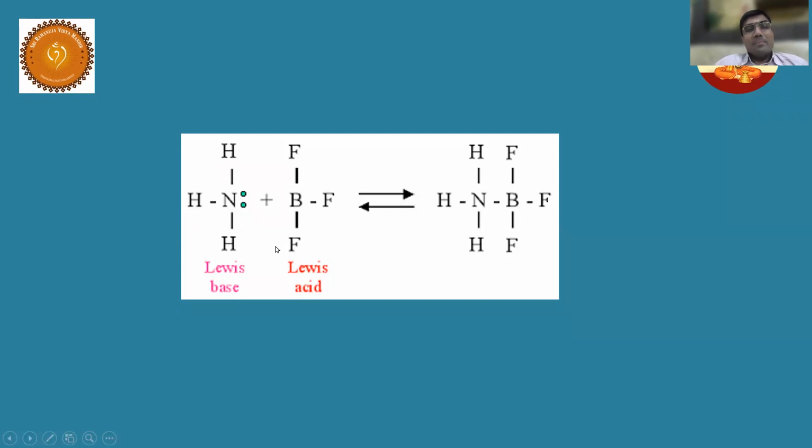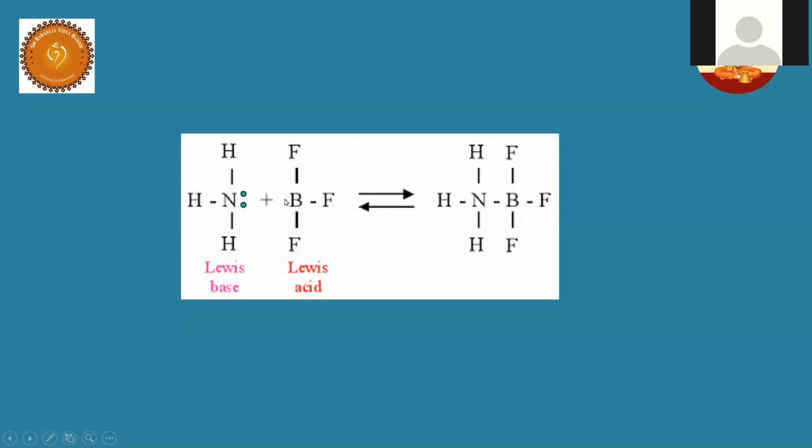So how many electrons does BF3 have? A bond means 2 electrons. 2 electrons here, 2 electrons here, 2 electrons here. So how many electrons are in BF3? 6. How many is it short of an octet? 2, sir. So it is electron deficient, right? Electron deficient, is it going to gain electrons or lose electrons? Gain electrons. Excellent. So an electron pair acceptor is an acceptor or donor?